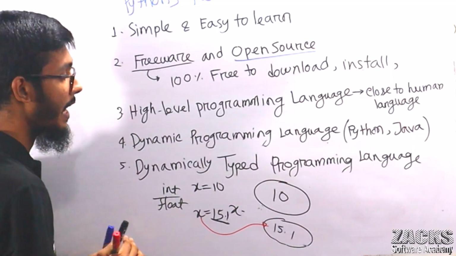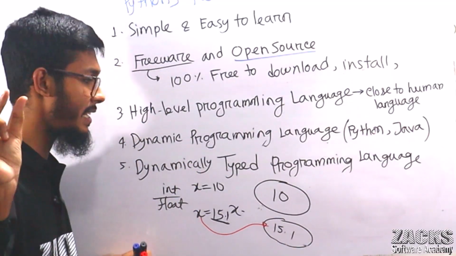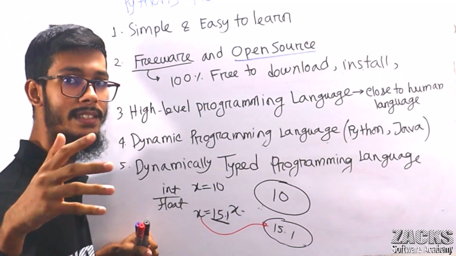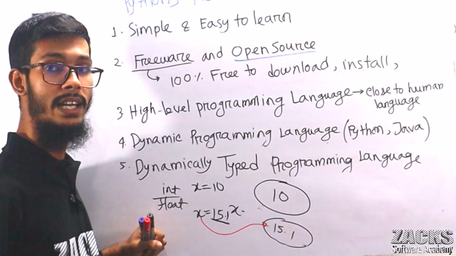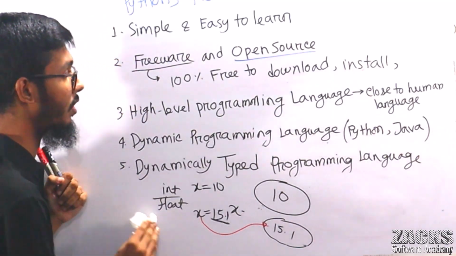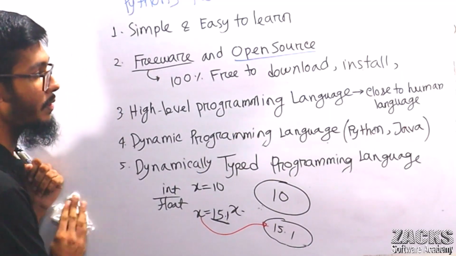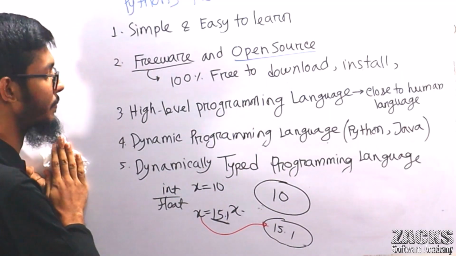What does it mean by dynamically typed programming language? Do I need to explain any single point? If you don't understand anything, you can drop a comment, ask your doubt in the comment, or directly knock on WhatsApp also. Leave this one. Now let me explain the remaining Python features. Let me clean the whole board to save the space.